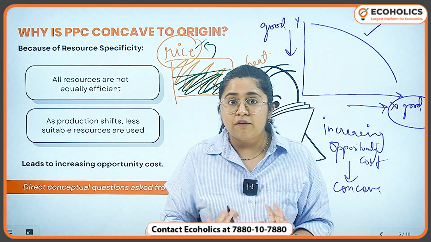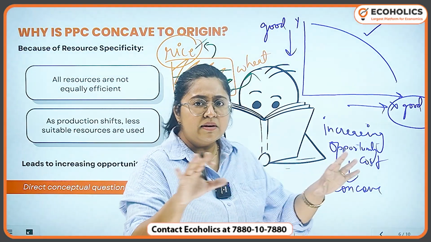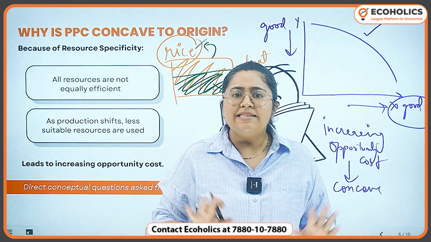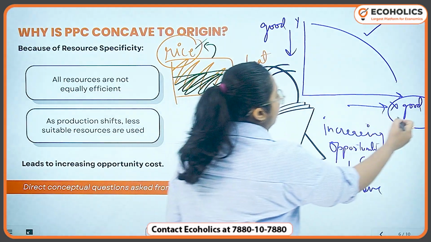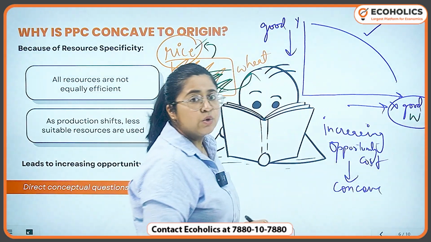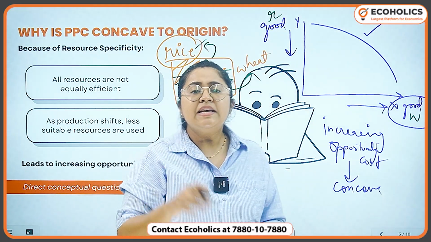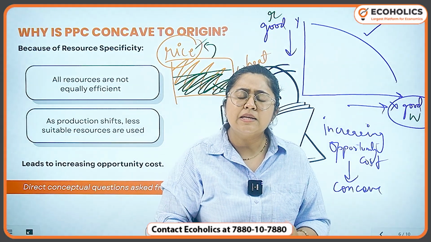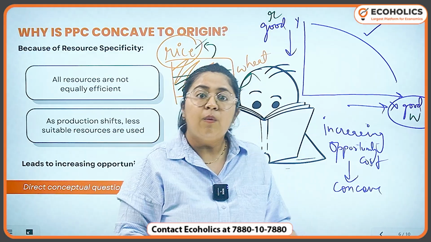Because of that, initially the wheat and rice are produced in their designated areas. But now what happens? Let's say wheat is produced as good X and rice is produced as good Y. Now he says that probably the climate is not suitable for rice anymore, so I'm going to produce more wheat. Now what will happen?